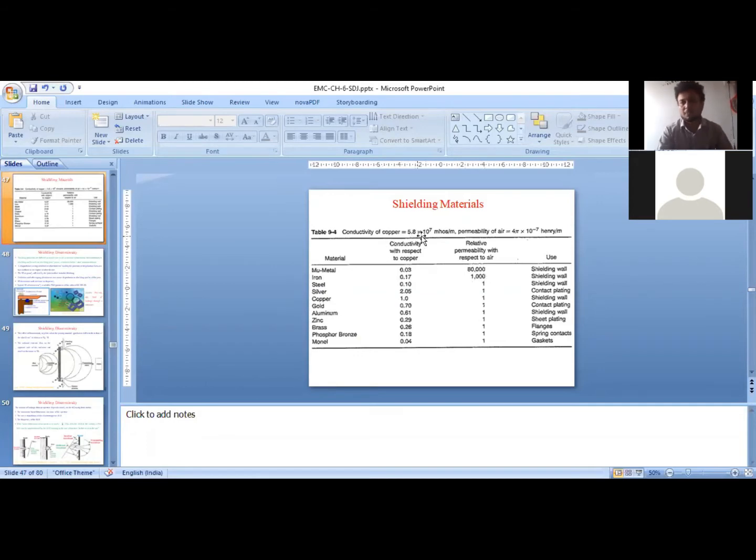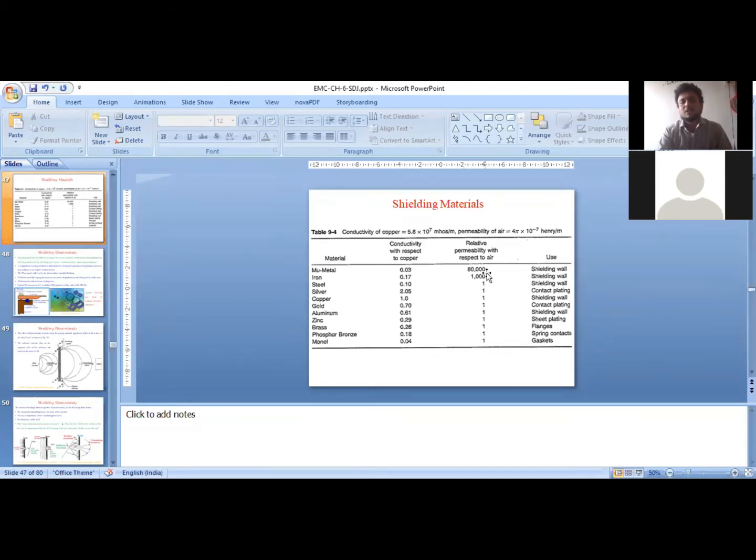Over here for mu metal, the value is 80,000. The conductivity of copper is this, and the relative permeability of copper with respect to air is this. That means mu r is 1 for copper. The conductivity of the electrical conductor, copper, is compared with the different materials. So mu metal has a conductivity 0.03 times the conductivity of copper. You can round it off to 0.01 for simplicity. 0.01 means the conductivity of the mu metal is 100th of the conductivity of copper.